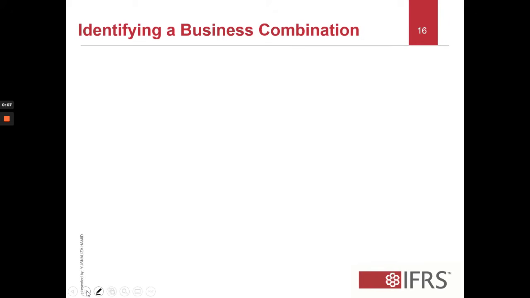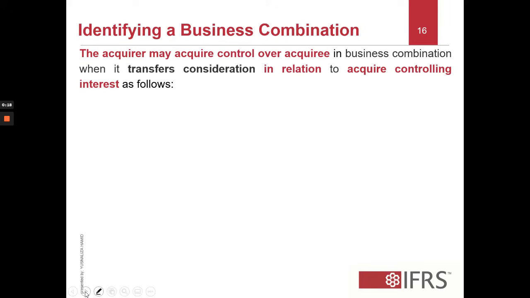This is the second part of the slide presentation on MFRS 3 business combination, and we are now at the stage of identifying a business combination. According to MFRS 3, an acquirer may acquire control over an acquiree in a business combination when it transfers consideration in relation to acquiring controlling interest as follows.